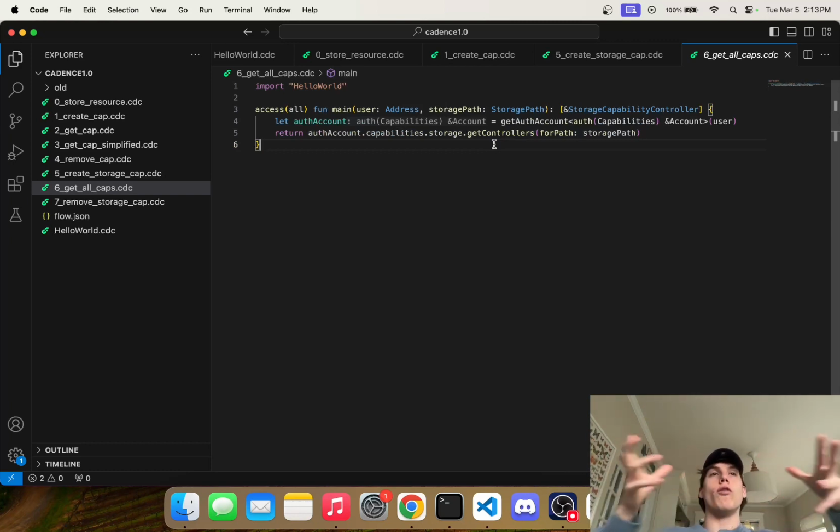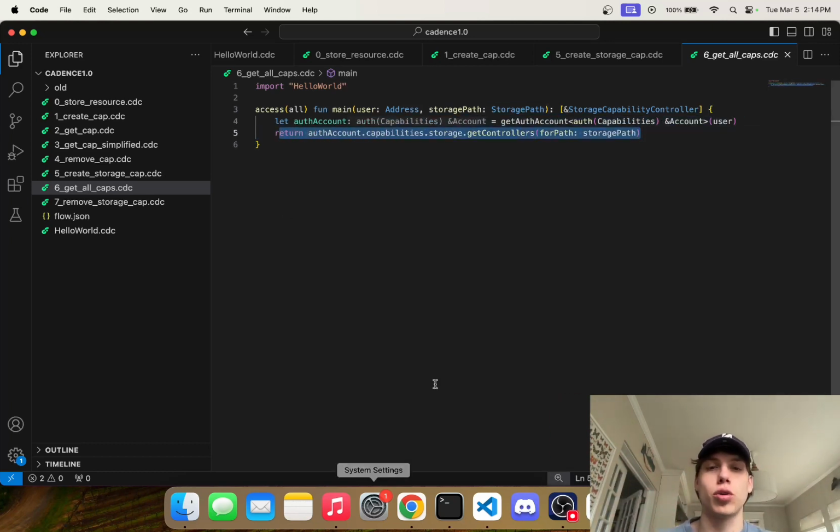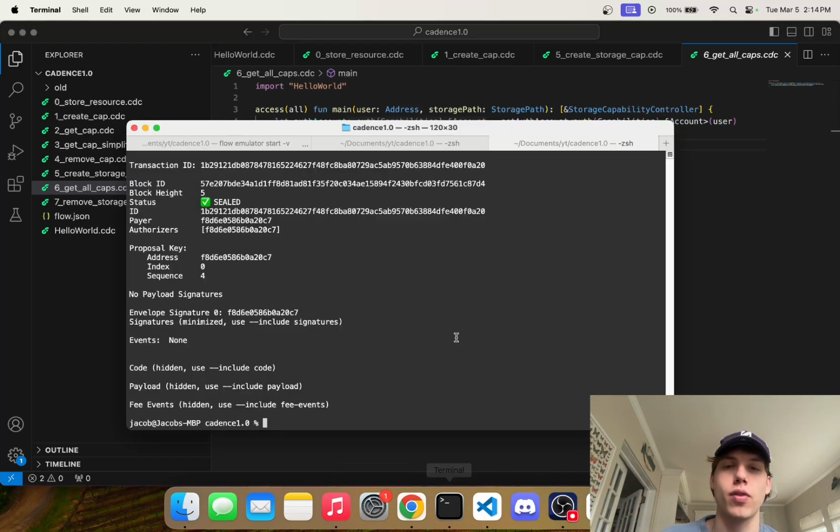Now, what controllers are is basically kind of like what it sounds like. It's a controller over a certain storage path. So you can create a capability on a storage path, right? You can create a bunch of them, but they're all controlled by what's called a controller. So we can actually go ahead and run this.